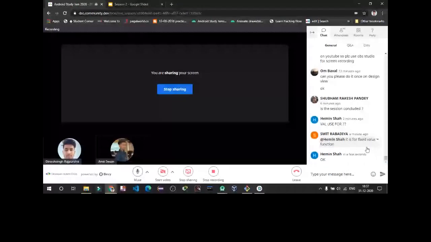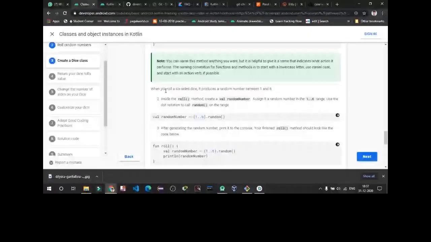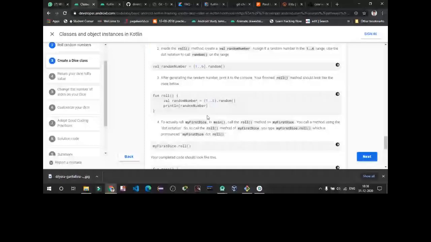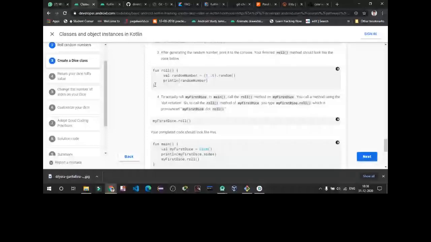Yes, Smith, you are right. Val is used for a fixed value. As we have already used the random function, we have assigned a random number from 1 to 6. Instead of writing a number and then assigning it a range, we have directly assigned the range from 1 to 6 dot random function, and then we are printing a random number.